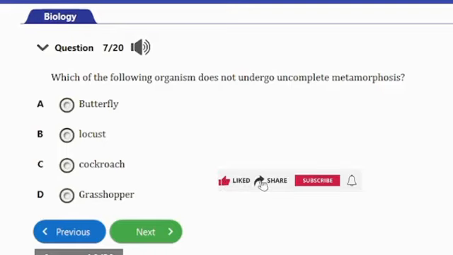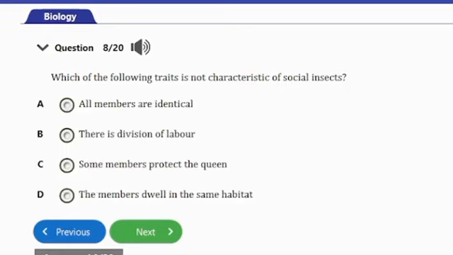So guys, the options we have here: A is butterfly, B is locust, C is cockroach, and D is grasshopper. So guys, the answer to this question is option A, and that's the butterfly. The butterfly undergoes complete metamorphosis out of all the options we have here. So it has stages as egg, then larva, which is the caterpillar, then pupa, and then the adult. So guys, that's it. Let's consider the next question.